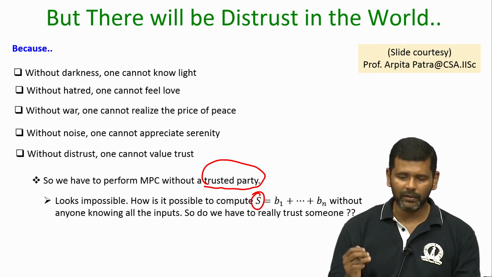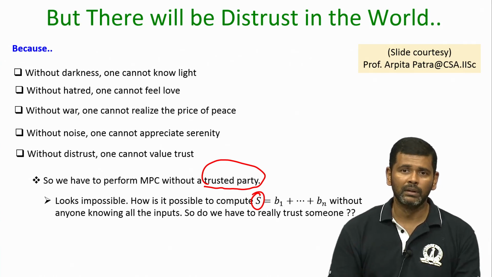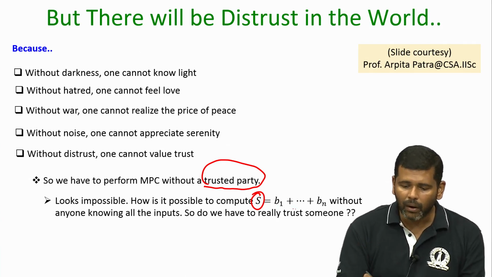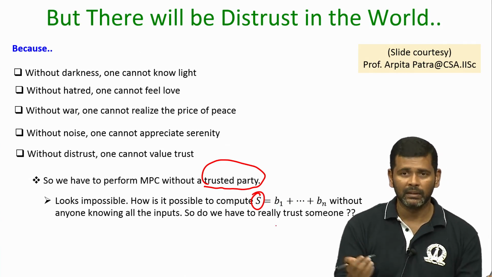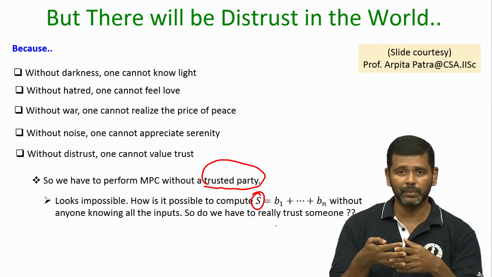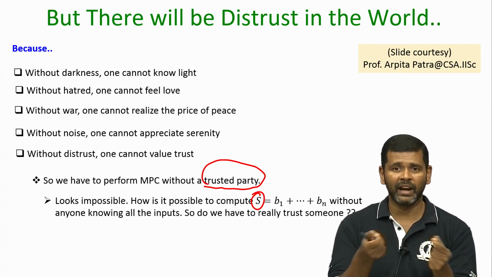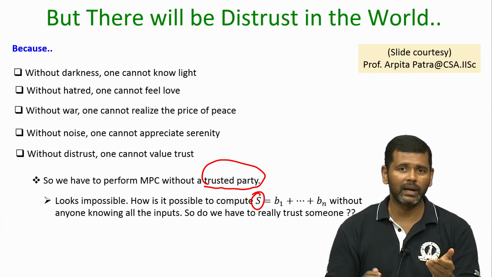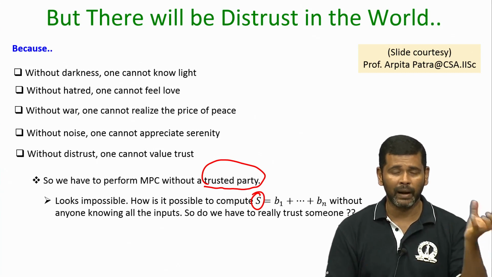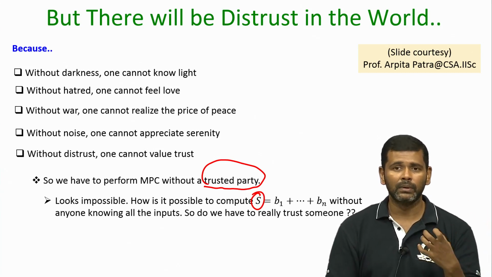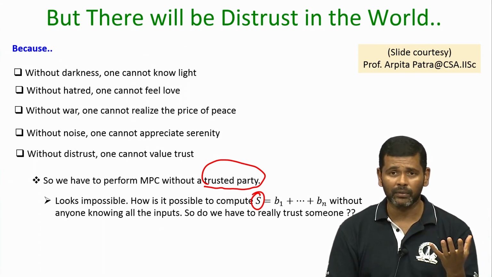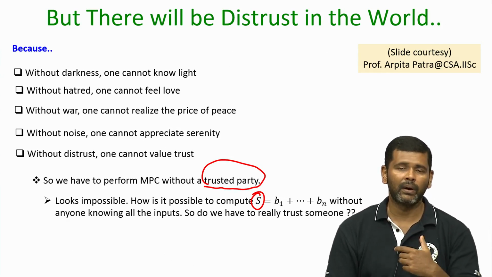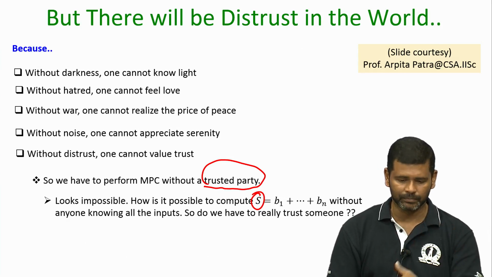Looks like an impossible task, because how can it be possible that the sum is computed without anyone knowing all the individual bits B1, B2, Bn? Because if at all the sum needs to be computed, the values of the n bits have to be known. Who should know that? We cannot afford to let P1 learn all the n bits, compute the sum and announce, or let P2 know all the n bits, compute the sum and announce, because our goal is that no single party should learn anything additional beyond its own input bit and the final sum.